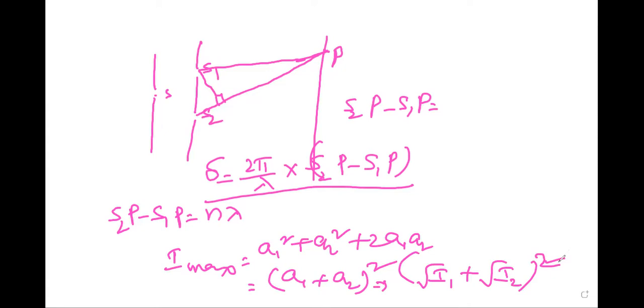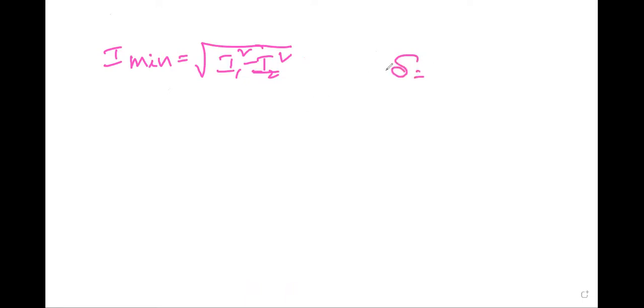Similarly, for the minimum condition, cos delta is equal to minus 1.